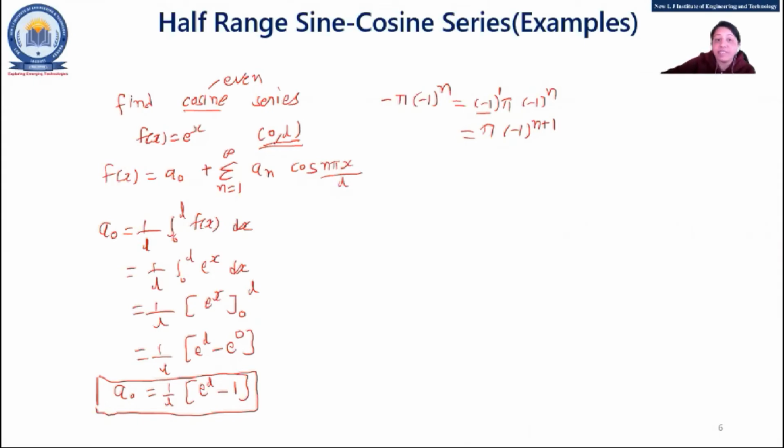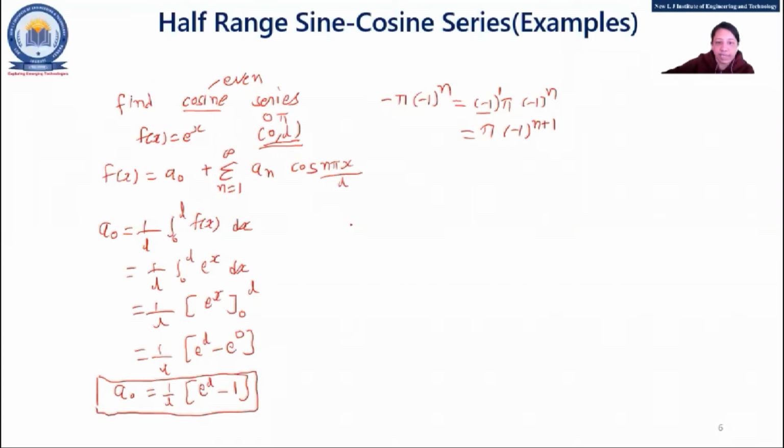And when that is 0 to L, just compare it with 0 to pi. So instead of pi, put L. At that time it will be cos nx. But when you have 0 to L, your main equation is n pi x by L. And that we have applied in minus L to L also, right? Okay, fine.